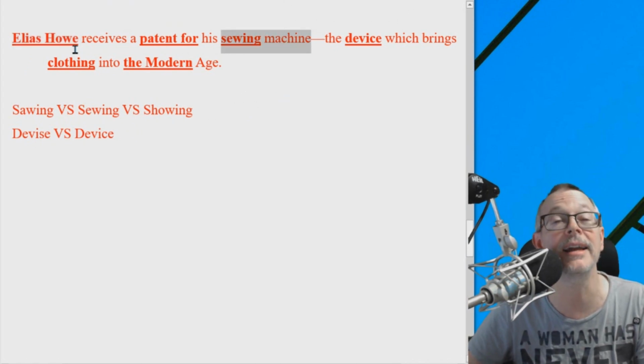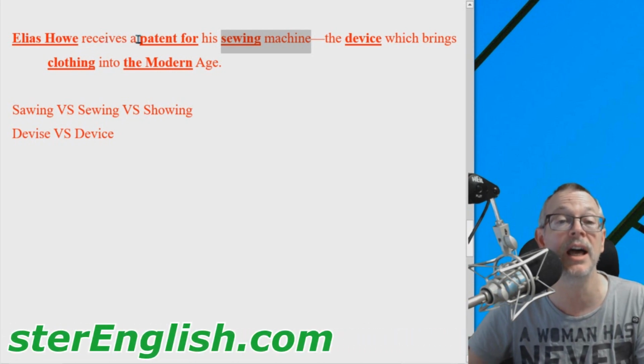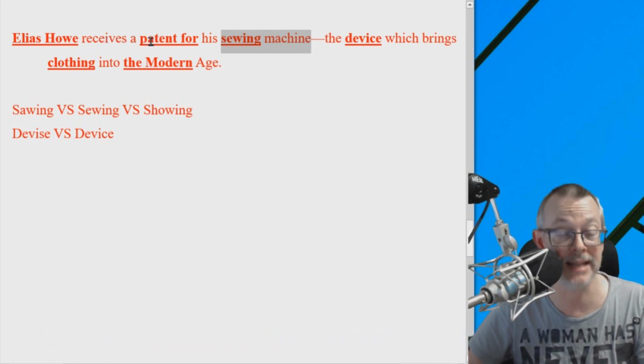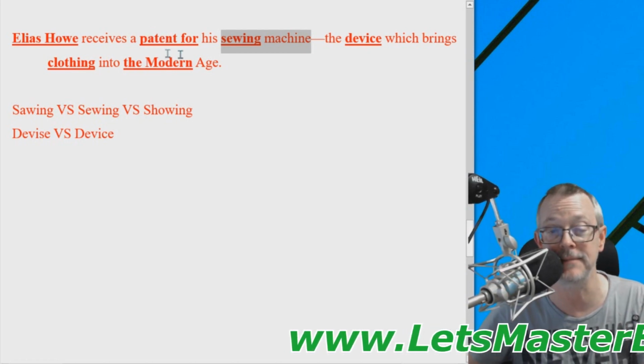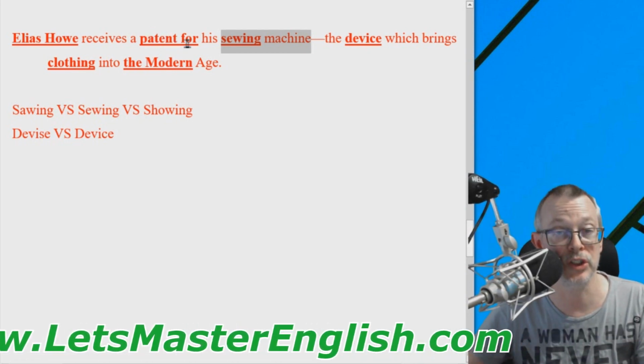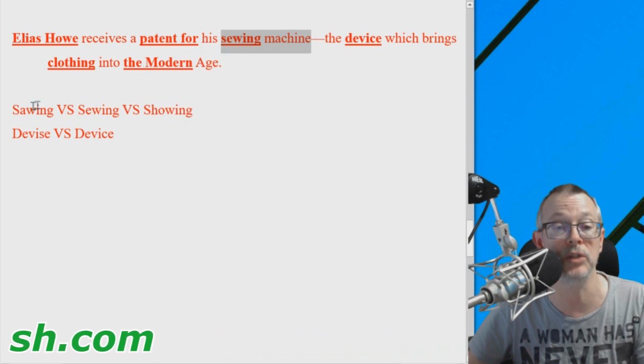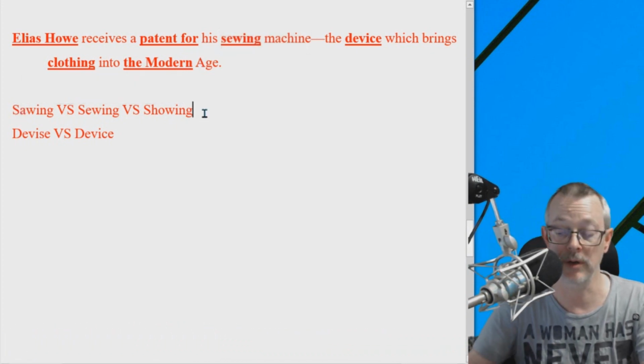Anyway, Elias Howe receives a patent. A patent. Probably a new word for many of you. I'll explain tomorrow. It's easy. A patent for his sewing machine. So let's talk about vowels here.